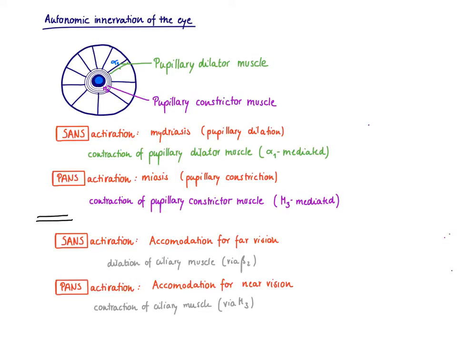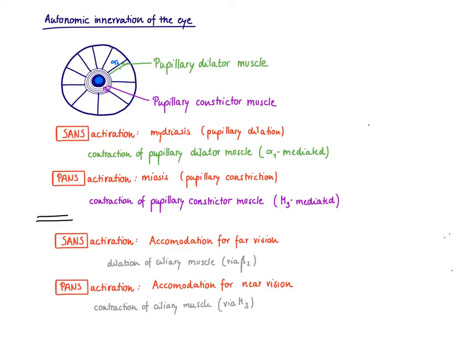We know when the sympathetic nervous system is activated, we want to accommodate for far vision because we want to know if another lion is approaching us. We don't care to read a book right now. In contrast, when the parasympathetic nervous system is activated, when we are in the rest and digest mode, we want to accommodate for near vision because we are just busy with reading a book right now. The accommodation is mediated by the ciliary muscle.